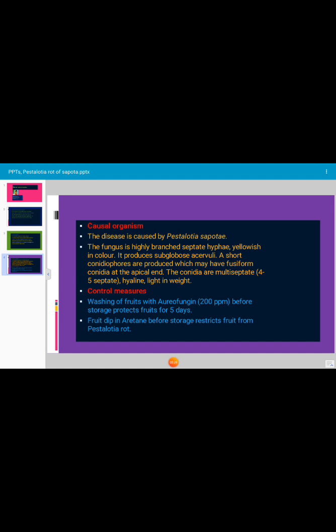Practically, we cannot treat the harvested fruits with fungicide. It is harmful for human beings. Okay.